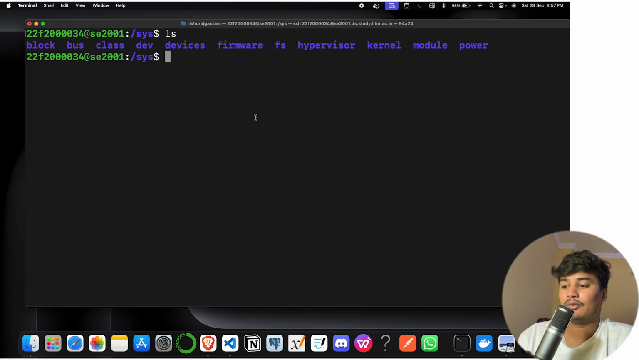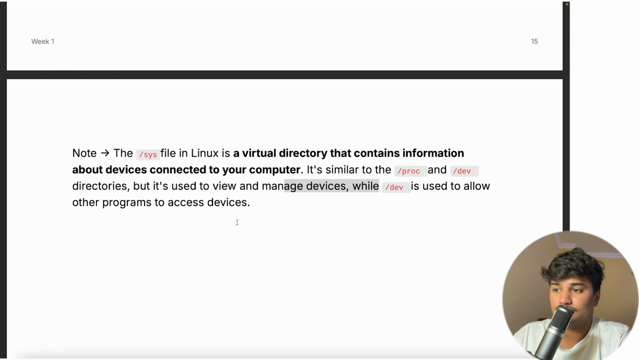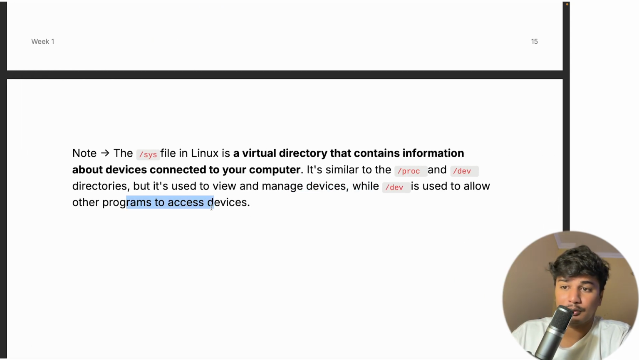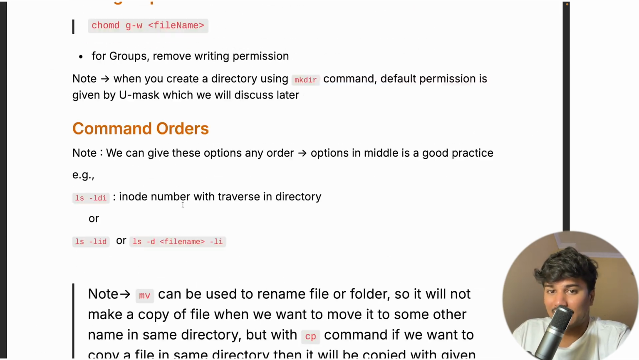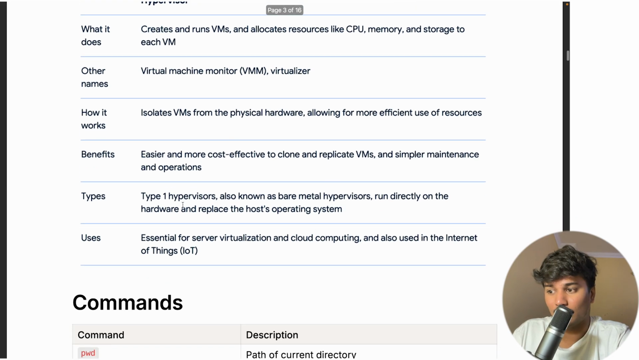Okay, so there is a dev folder also, you can see, and this is basically used to allow other programs to access the device. Okay, so these are the theory, and now let's move to some commands knowledge also.